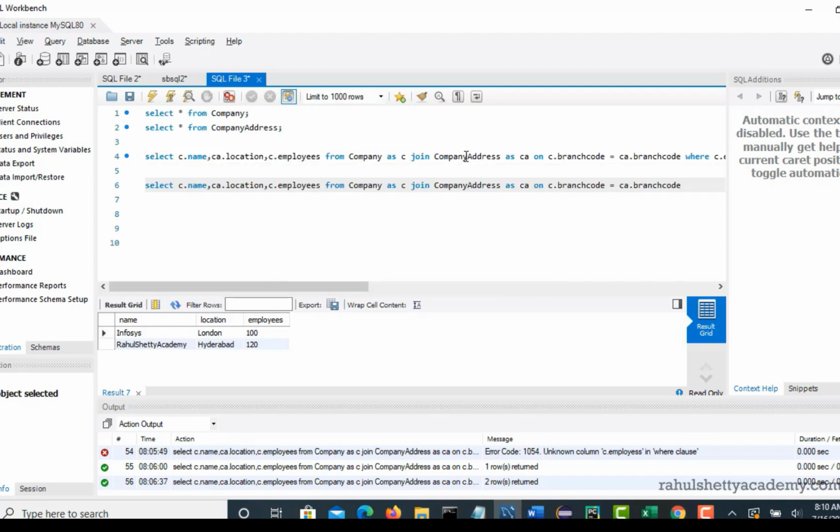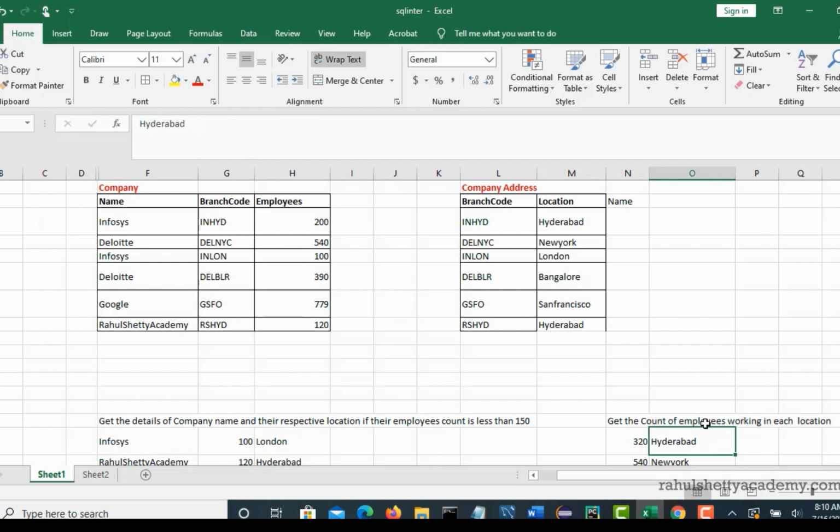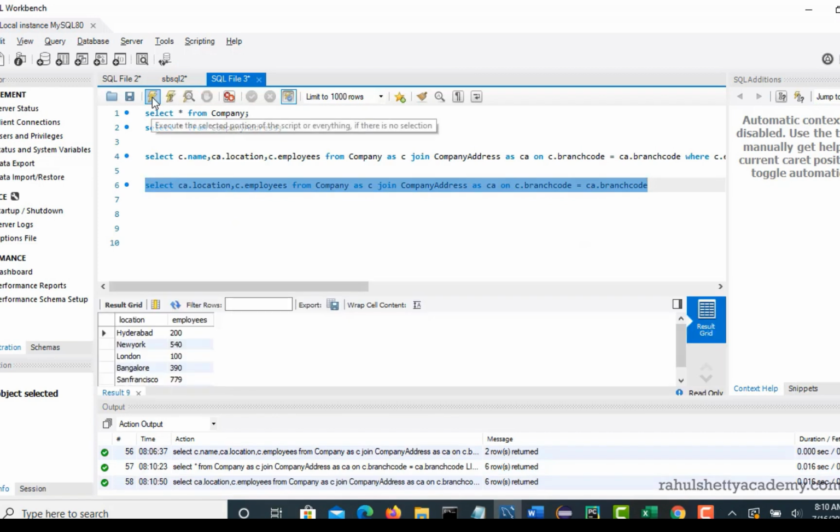So first of all, I would run this query again, select star. Right, so we got a table with the merge conditions. Now we need location first, so ca dot location and employees. Employees is present in the first table, right? c dot employees. As per our query, we need only the employees working in each location. So let's run this query again.